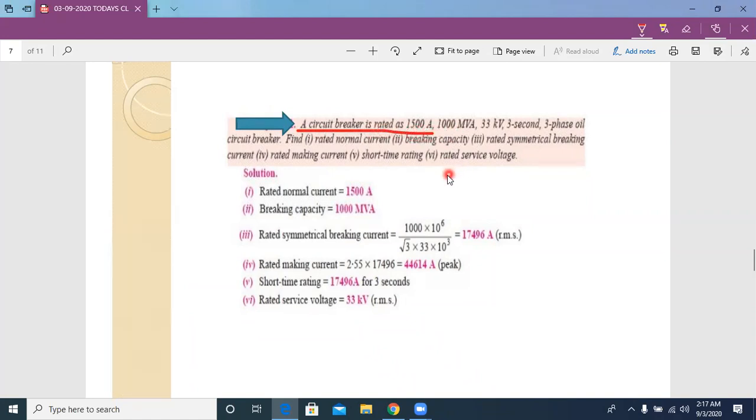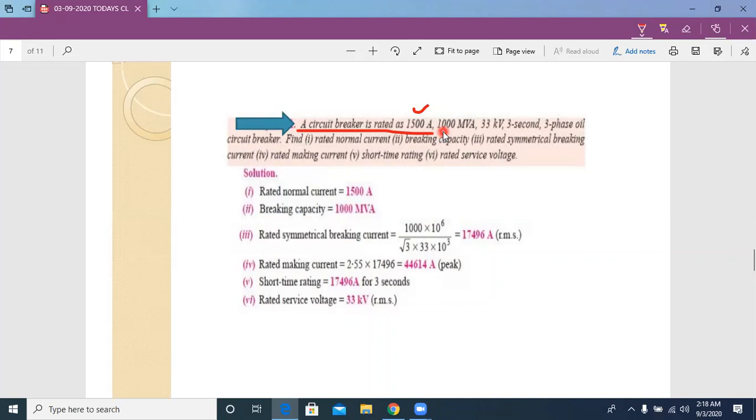Please remember this 1500 amperes is an RMS value, and that rated current is equal to 1500 amperes.